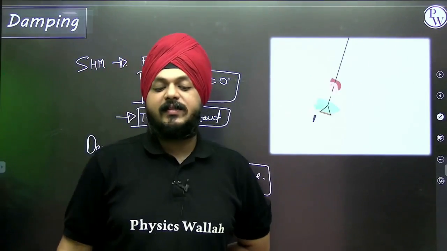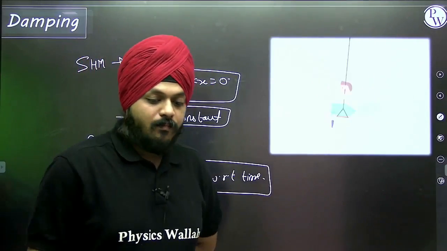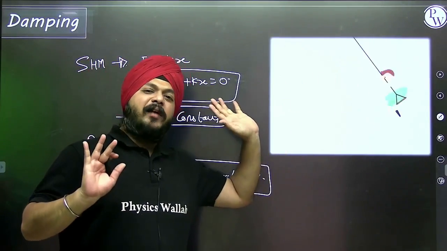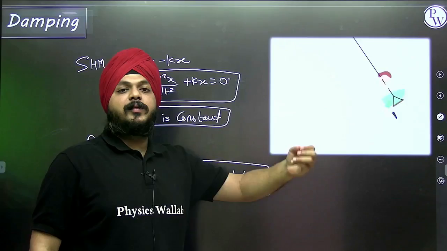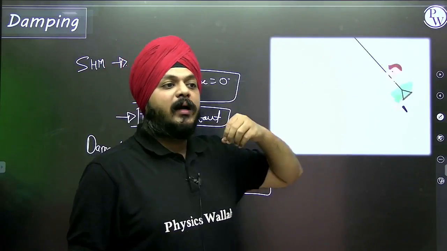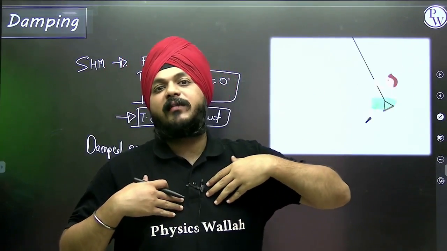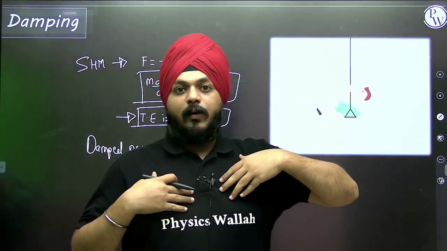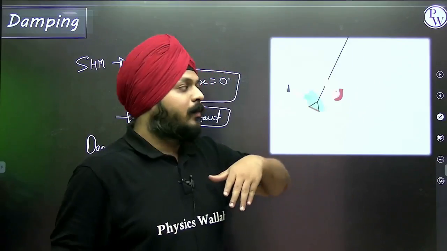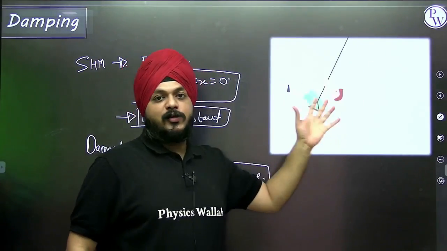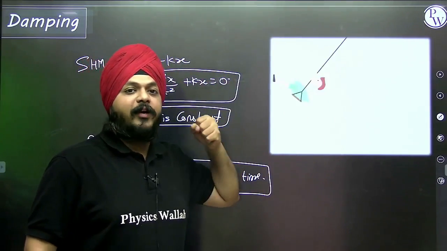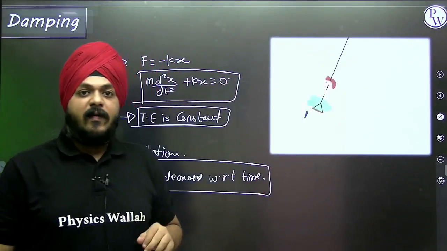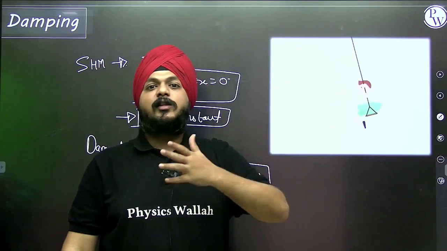Total energy decreases with respect to time. You can see one example, a swing. In our day-to-day life, at the park, I used to go with my daughter. Whenever she used to swing, every time I gave her a force once, for a while it starts swinging and slowly it stops.